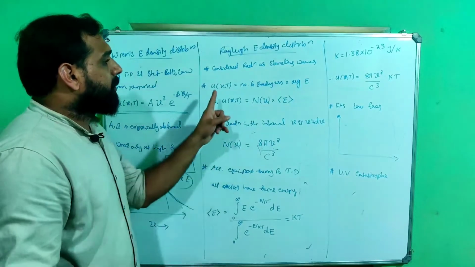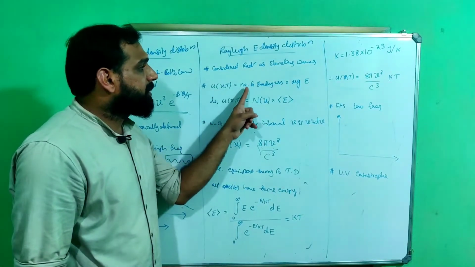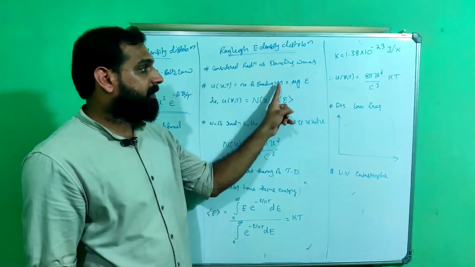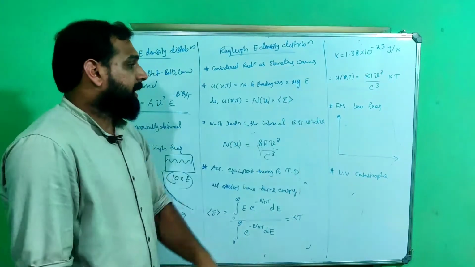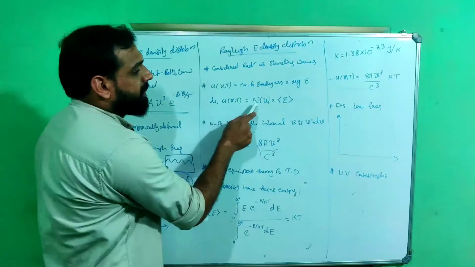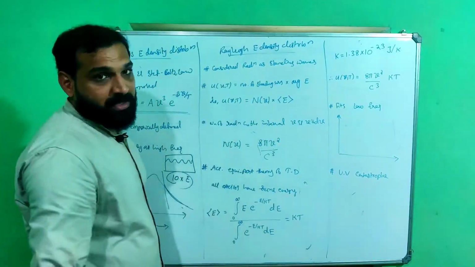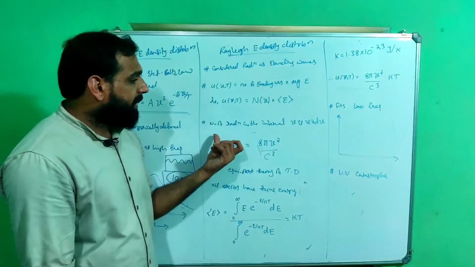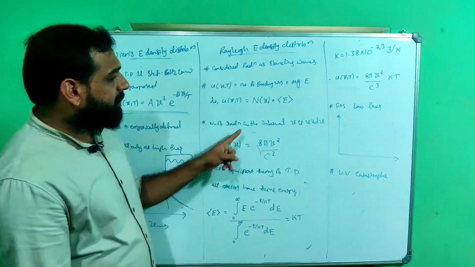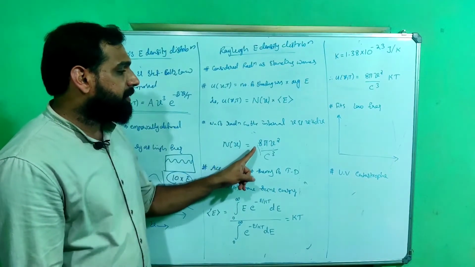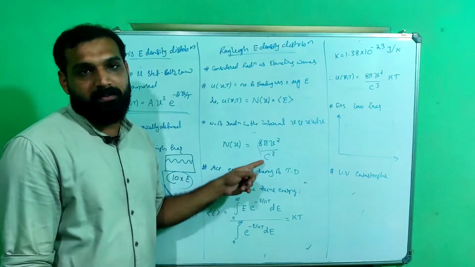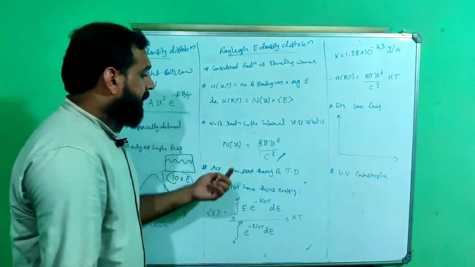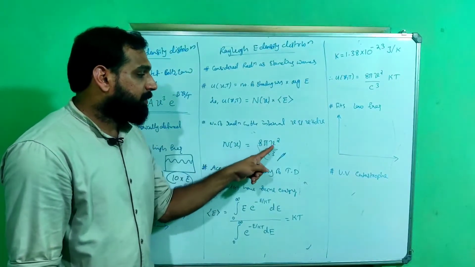So total energy density U of nu T is equal to number of standing waves into average energy, that means U of nu T is equal to N of nu into average energy. They obtained the number of standing waves using the formula N of nu is equal to 8 pi nu square by c cube. Derivation is not important, and this formula is correct.